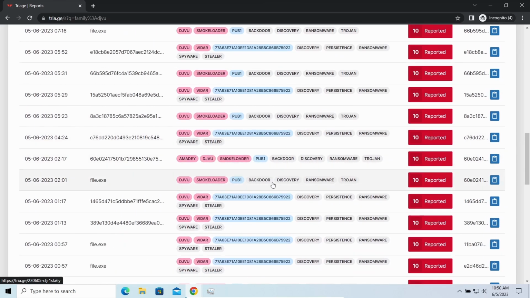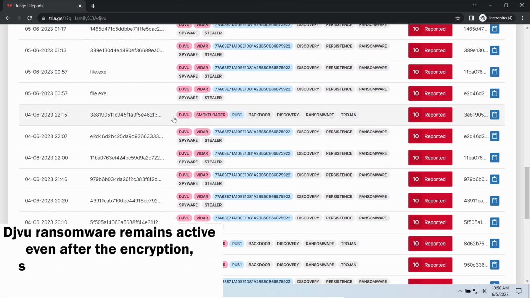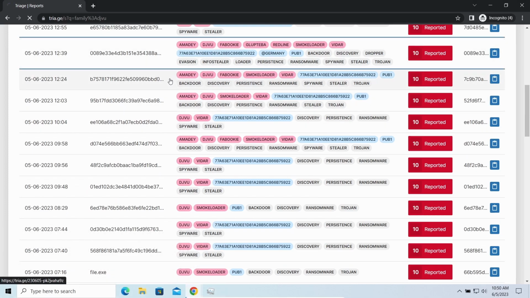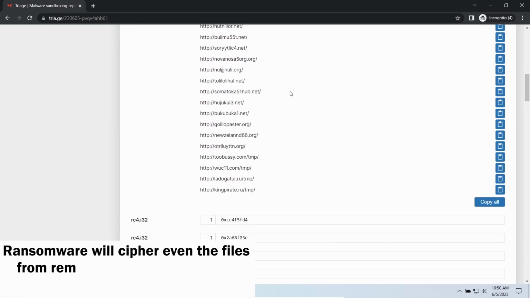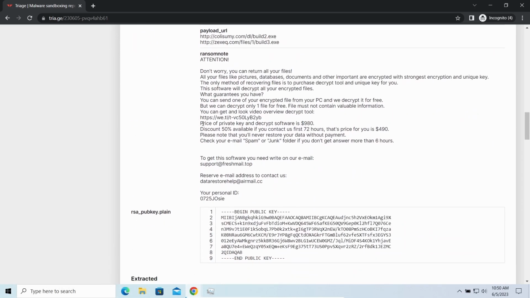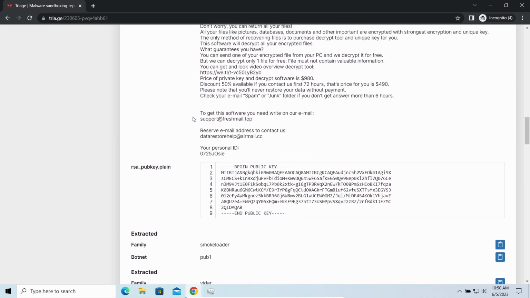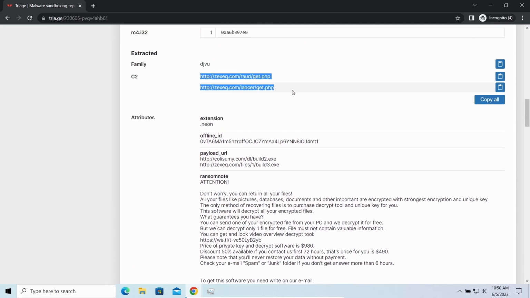The main danger of this attack chain is, of course, the ransomware. It is capable of ciphering your files, making them inaccessible. Moreover, it stays active even after finishing the encryption and scans your system for unciphered files. So, if you download something or bring a file in any other way, ransomware will notice it and encrypt the file as well. However, there are several other viruses that come along with B3A ransomware.